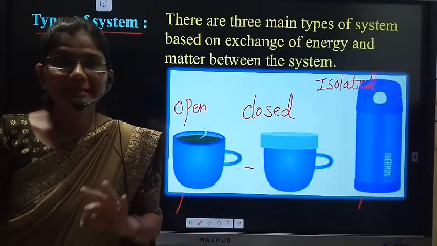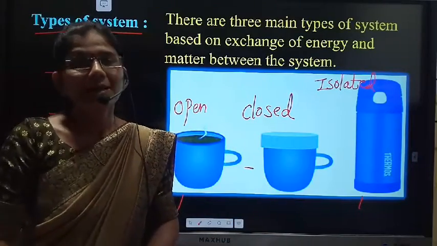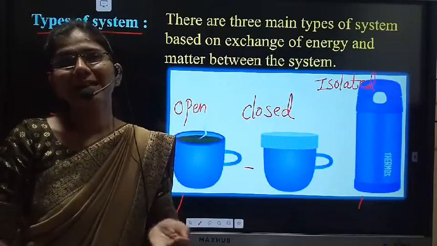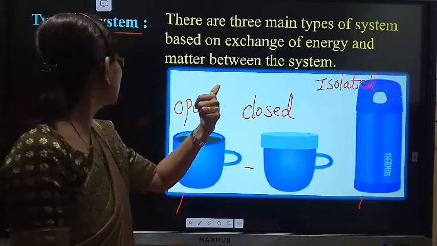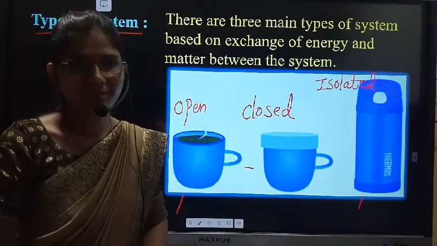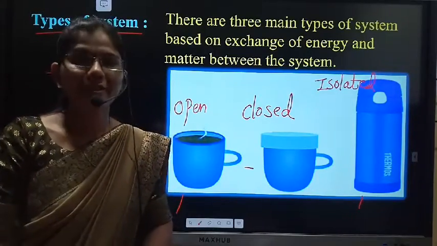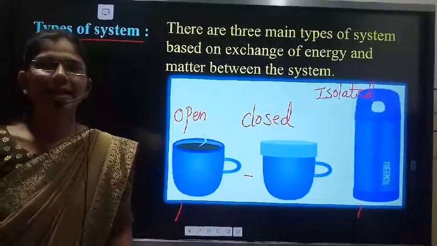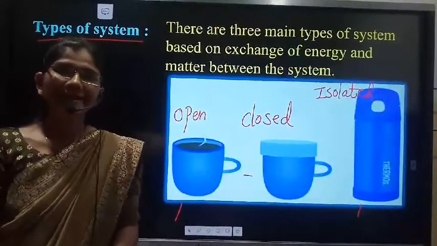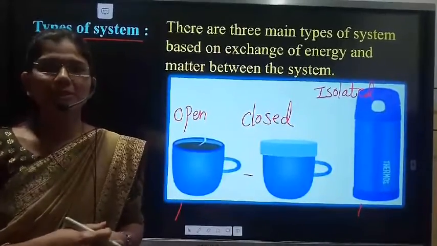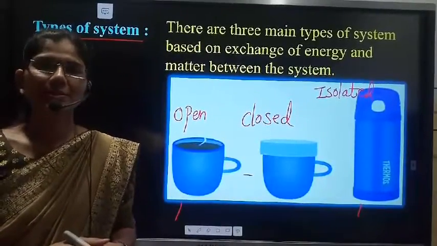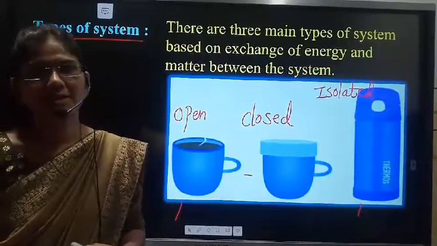So there are three main types of a system based on the exchange of matter and heat, called the open system, closed system and isolated system. And depending on the phases, there are two types of system: homogeneous system and heterogeneous system.